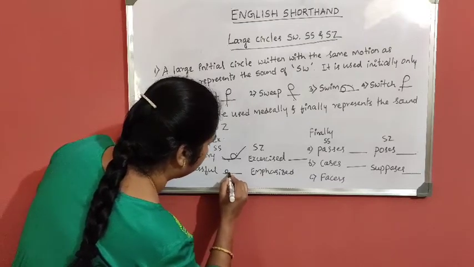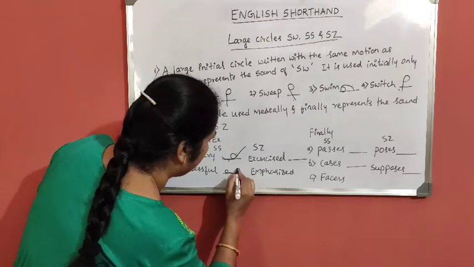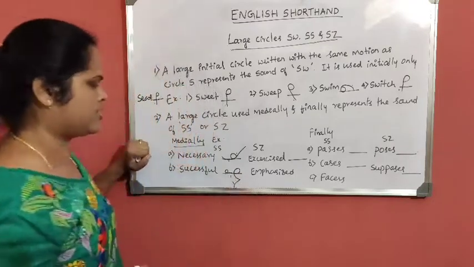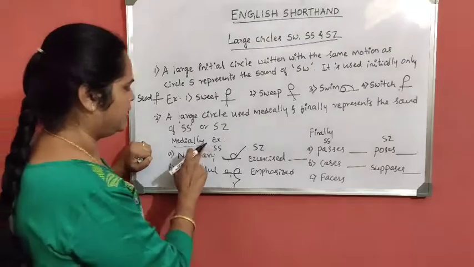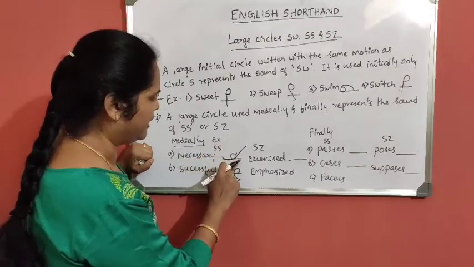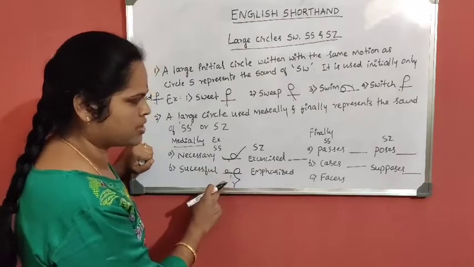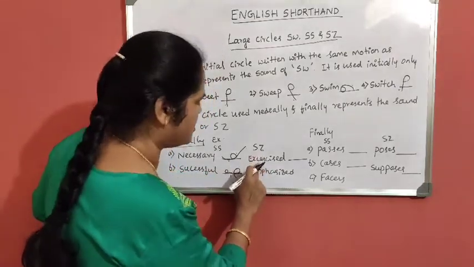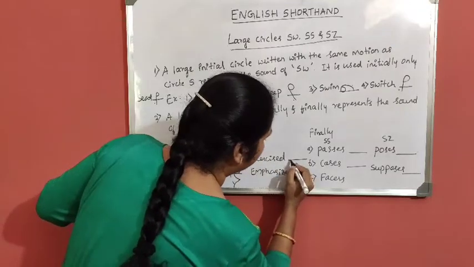S circle, K, then large circle, F, L. This is successful. Here SS circle has come in the middle. Necessary, successful.